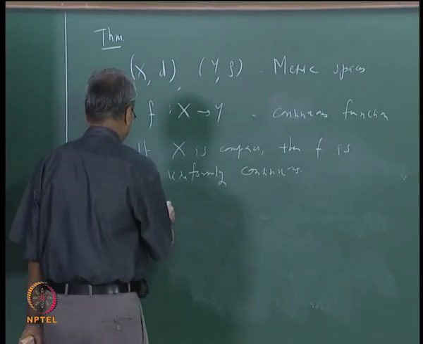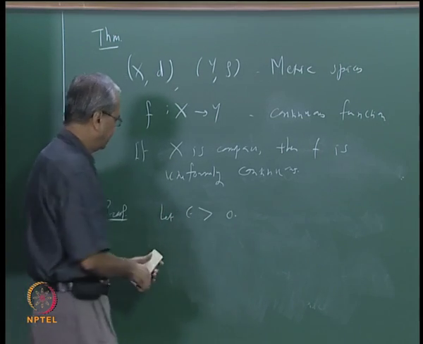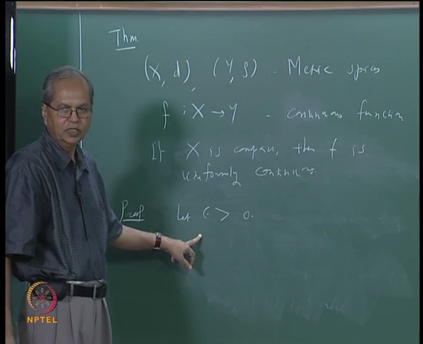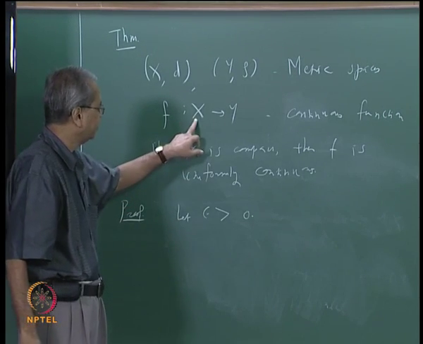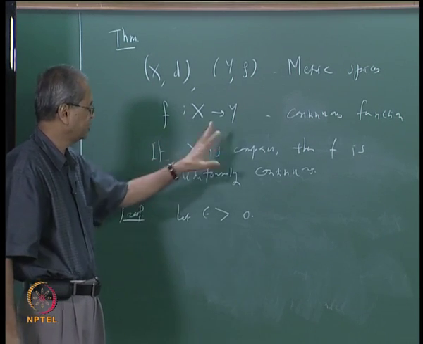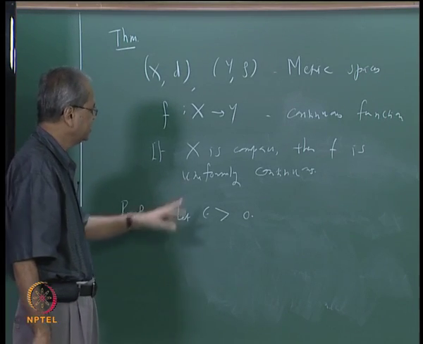So let epsilon be bigger than 0, and our aim is to find a delta which corresponds to this epsilon, such that if you take any two points x and y in X with the distance less than delta, then the distance between f(x) and f(y) should be less than epsilon. But what we know right now is that f is continuous.